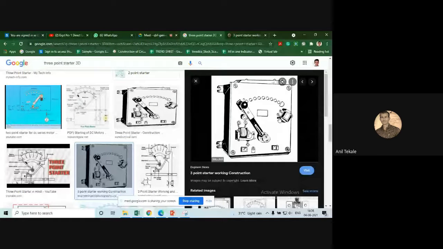Let me show you one thing. So you can understand easily how a starter looks. See here, just Googling it, you can see it on the right side. Is it visible?